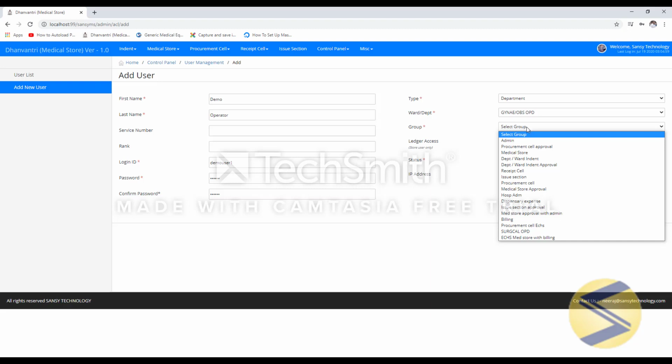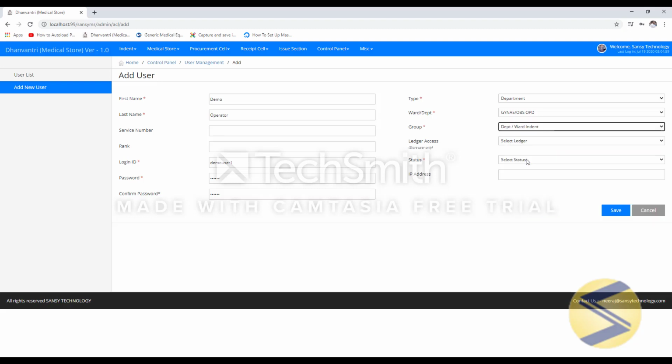Since this is a department, I'll choose department ward indent. It means user can raise indent, user can see reports, user can expense item, and do all the activities related to ward department management except approval.